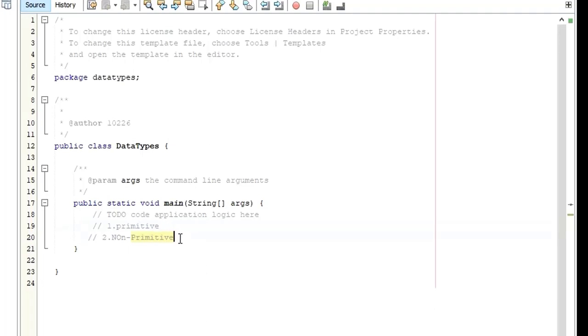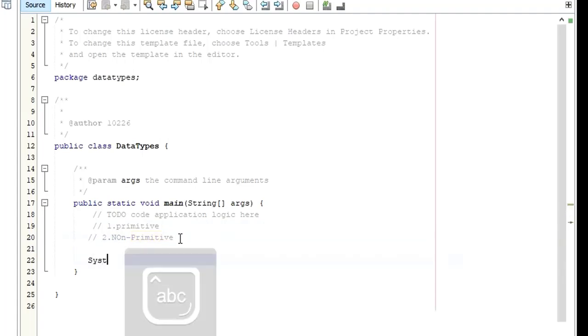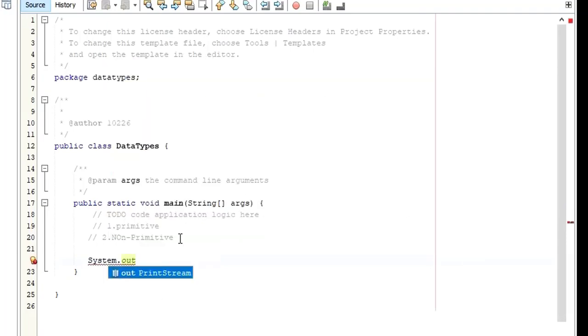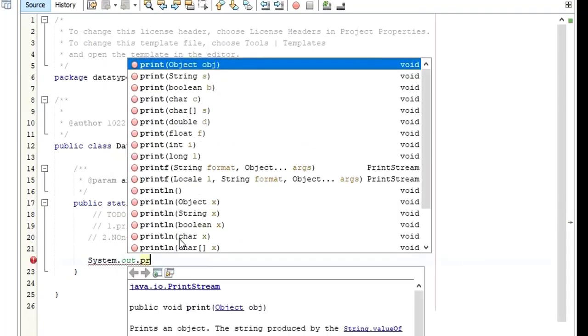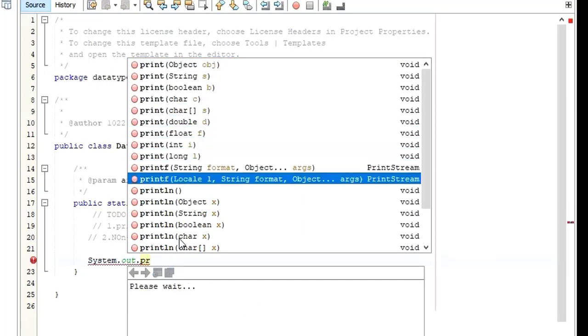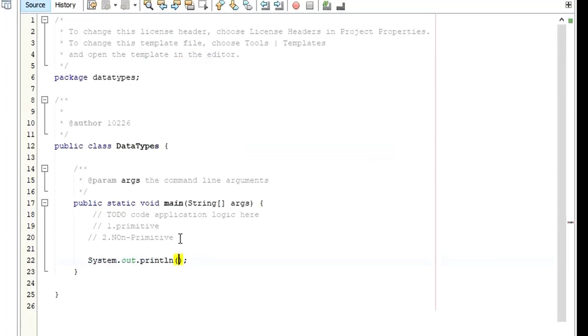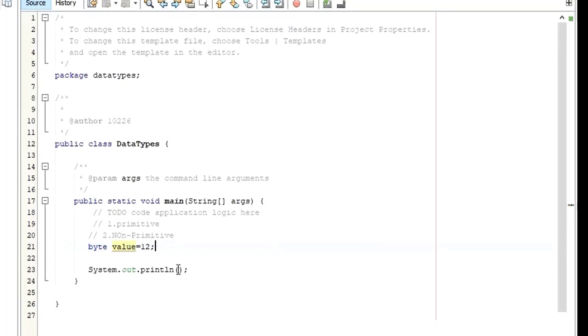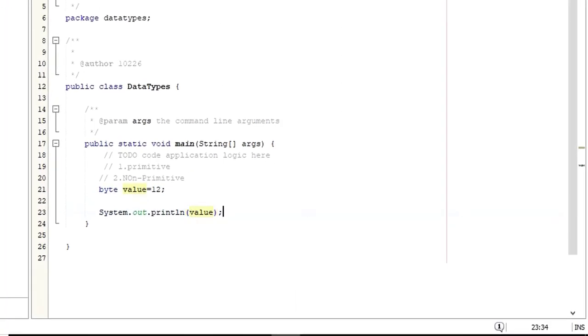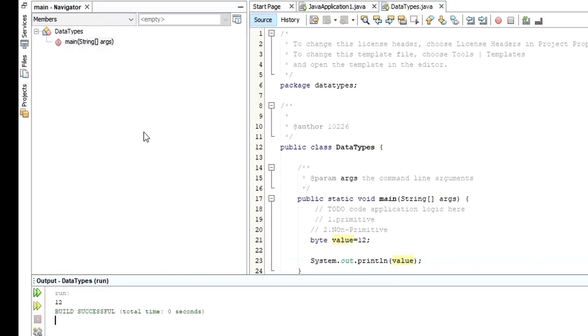So let me give you an example for primitive. Here, let me just type System.out.println. You can see my IDE is suggesting what is next, right? So here I'm going to start with byte as a data type. Let's say byte, I'm going to call this one value, equals 12. If you want to print the value, it's going to print the value. Let me save, let me run. So it's going to print 12 as a message, as you can see here, right?